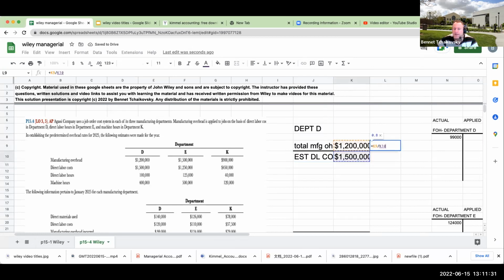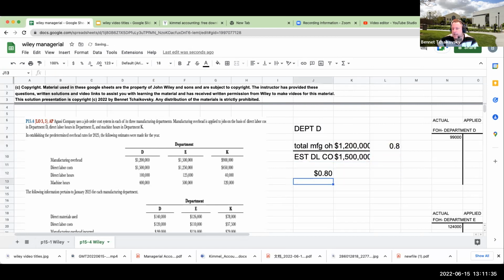So when I look at this, this is giving me 0.8. So basically, for every dollar of direct labor, we're going to apply overhead at this rate.